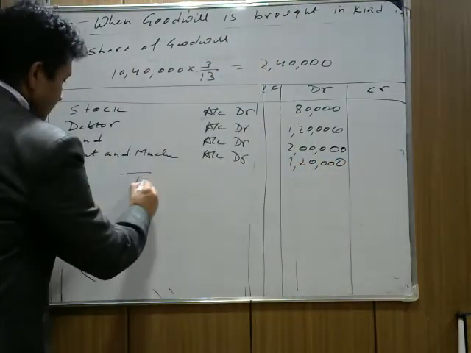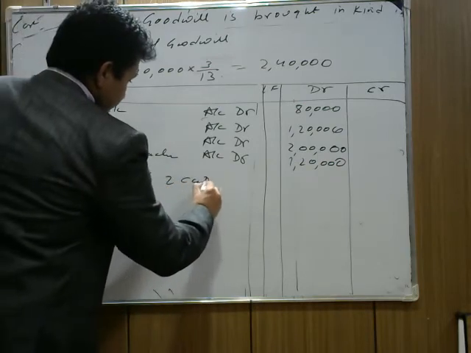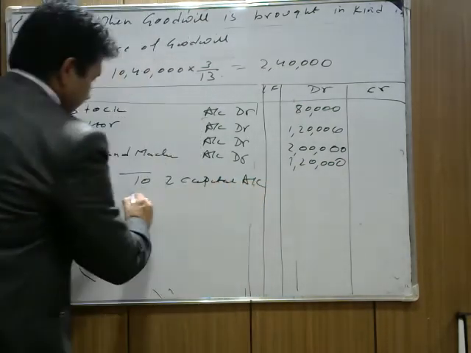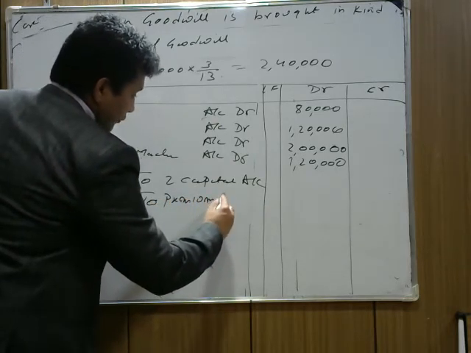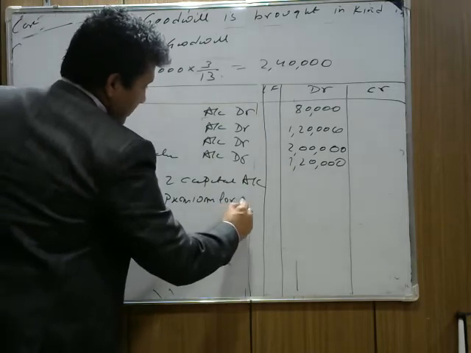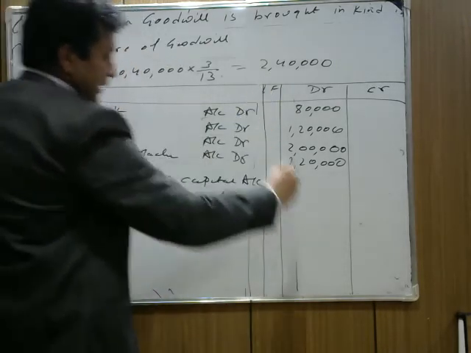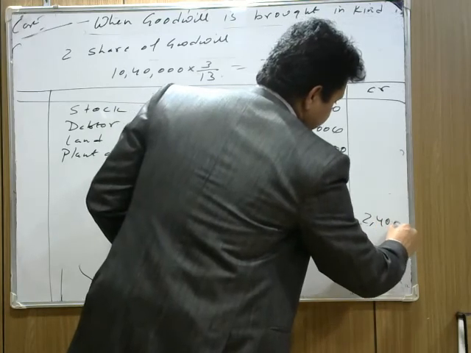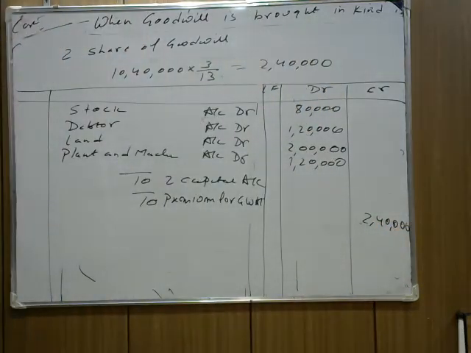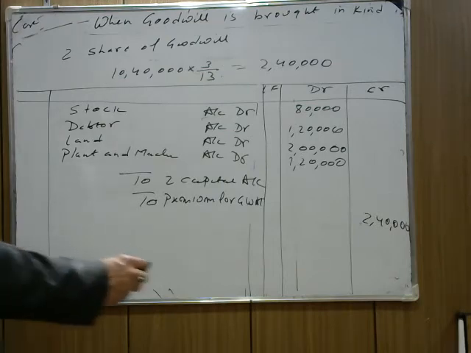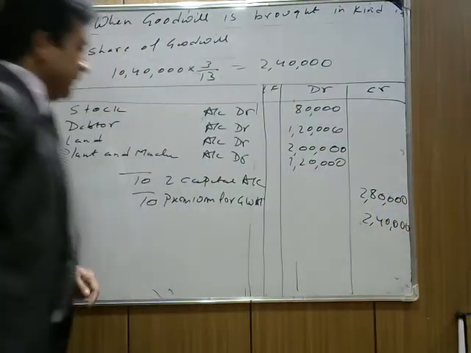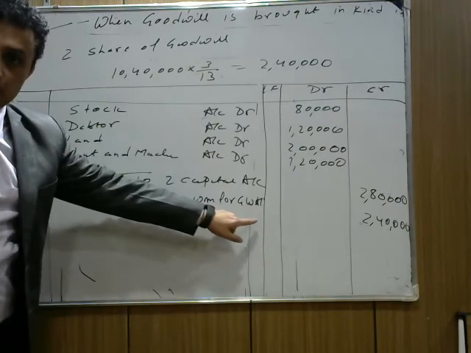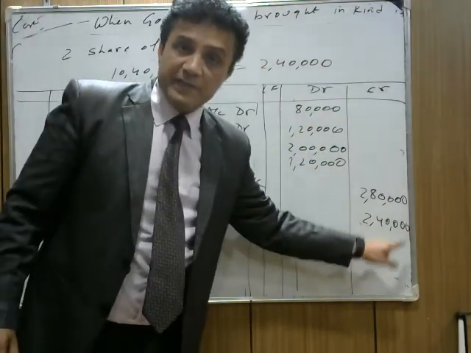So here write to Jet's capital account and we write to premium for goodwill. Now how much do we calculate for goodwill? Premium for goodwill we calculate 2,40,000, and the remaining part is the assets. So 5,40,000 minus 2,40,000 comes to 2,80,000. It means Jet needs to bring 2,80,000 as capital and 2,40,000 as premium for goodwill. I hope it's clear how we get 2,40,000.